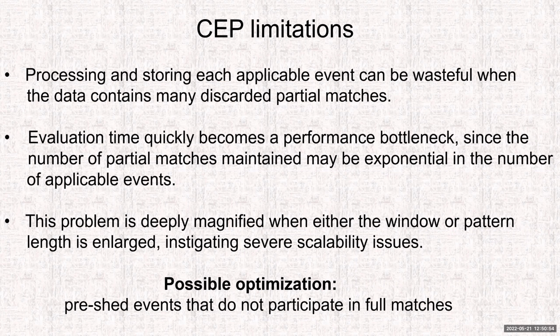Now, this is the main problem right now today with CEP, and there are various different types of optimization to it, and our optimization is based on pre-filtering events that do not participate in full matches. So eventually, at the end of the day, what we care about are only the full matches and not the accumulated partial matches. So if we had a way of knowing in advance what events in the stream do not participate in full matches, we can simply drop them and have the complex event processing engine process only important events that participate in full matches.